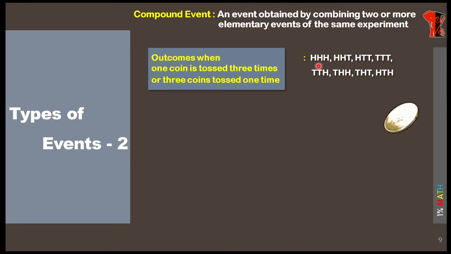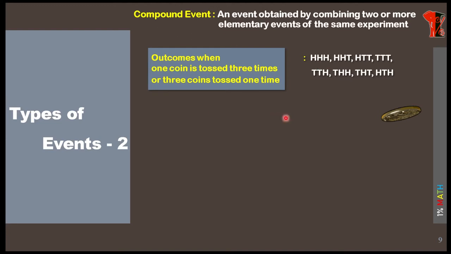When you combine any two of these events, for example triple H and HHT together, it becomes a compound event. Or imagine you are combining TTT and TTH, that also becomes a compound event. That means when you combine 2 elementary events, it falls under compound events.